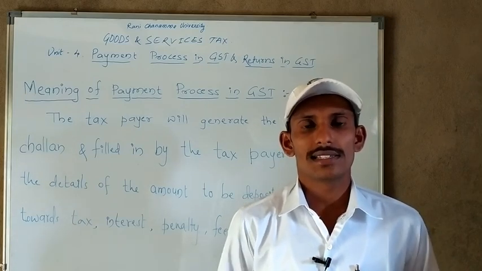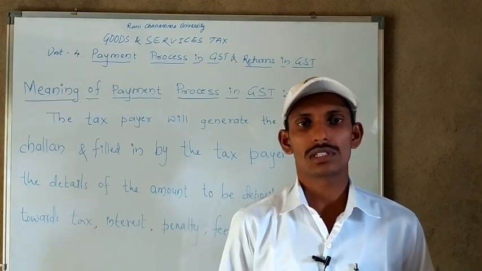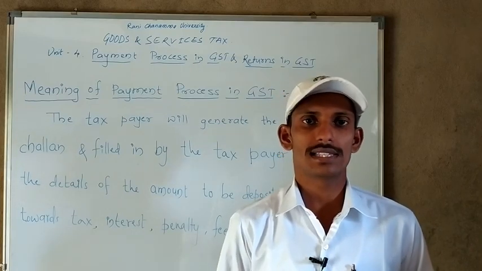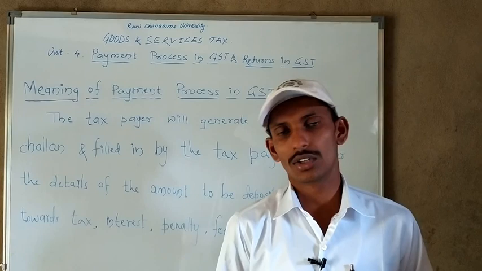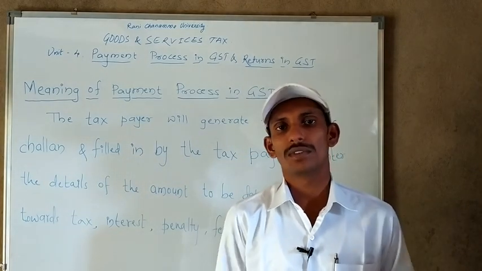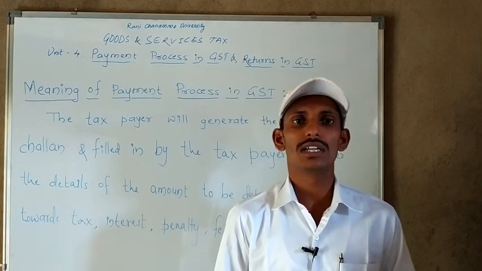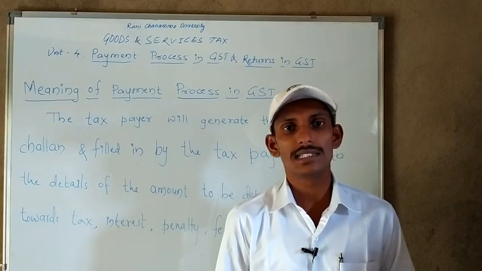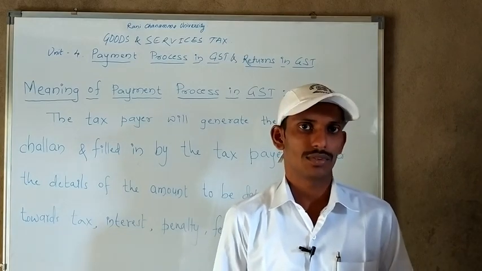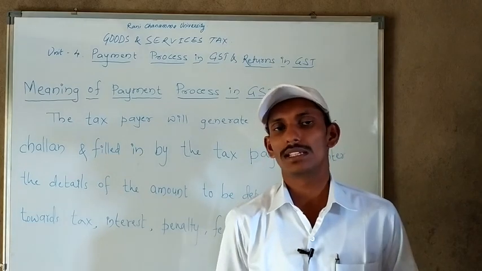So the question arises, who needs to make the payment of GST? Mostly the person who is engaged in supplying goods and services and whose turnover annually exceeds 20 lakh rupees, those persons need to get registered with the GST department and need to make the payment to the government. And how is the payment done? The payment is done only electronically. Via electronic mode, the taxpayer needs to make the payment to the government.